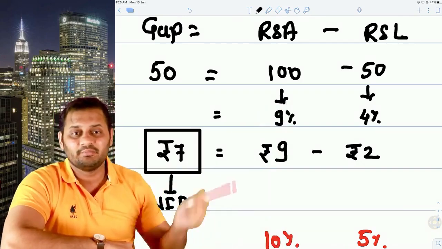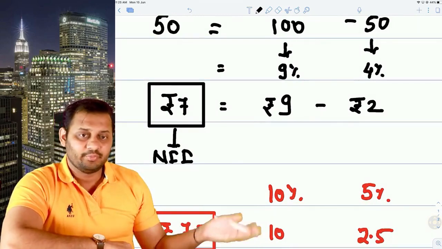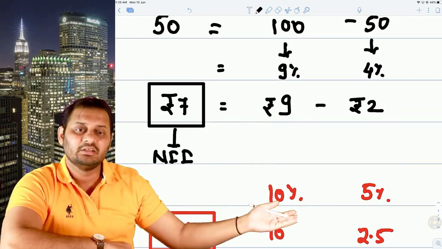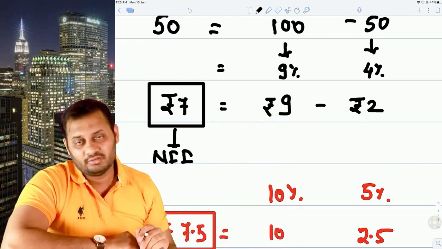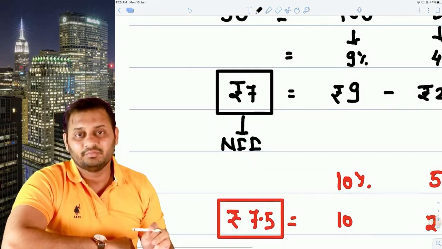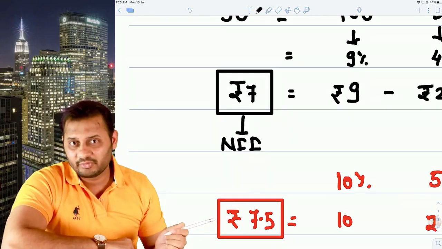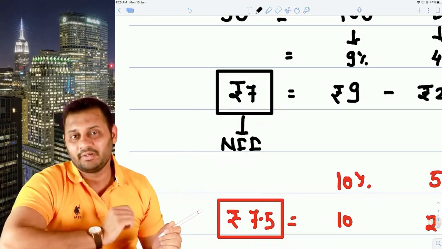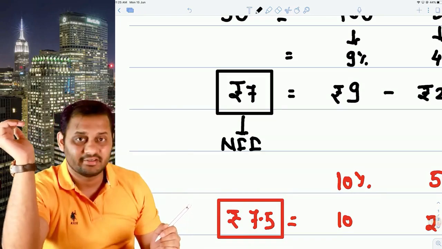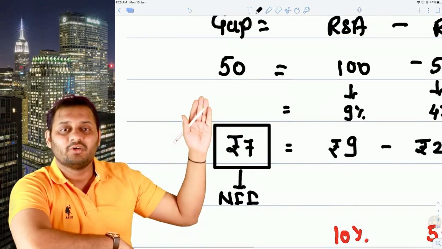This 10% will be applicable on 100, so our earning will increase from 9 to 10 rupees, and the payment will also increase from 2 to 2.5. But net interest income in total will increase. So 10 minus 2.5 is 7.5, right? So 7 to 7.5. What has happened?